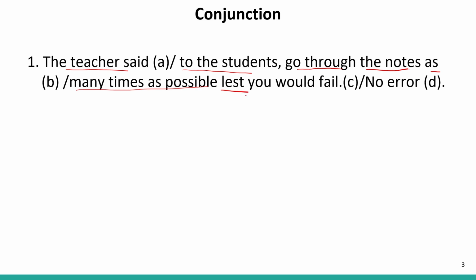Then we have lest, and when we see this word lest, it should immediately come to our mind that lest means otherwise. And one more thing, we have already read the pair. Lest is paired with should, so it should be in our mind after we have read the concepts of conjunction, and we know this well. So lest is always followed by should. But here in this sentence, it is written would, which is incorrect. So would should be replaced with should. So the sentence will be correct.